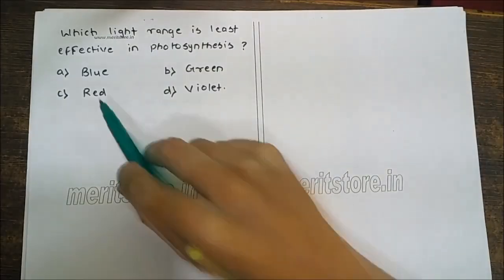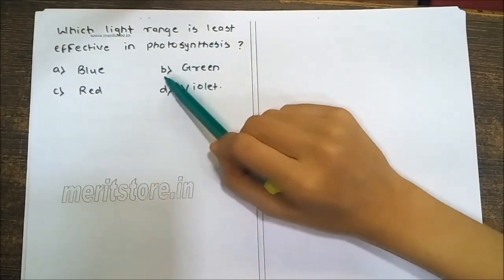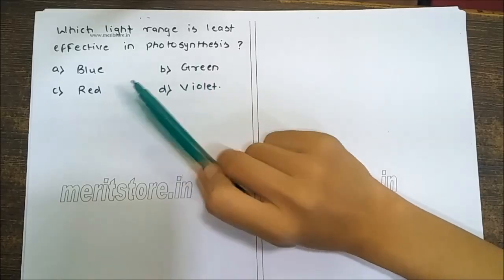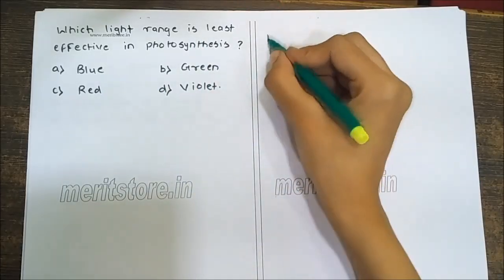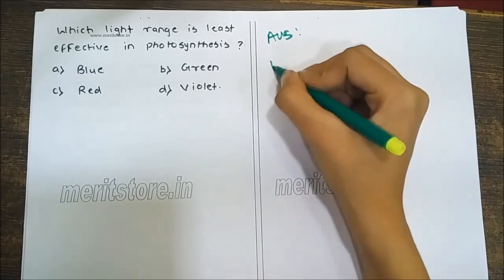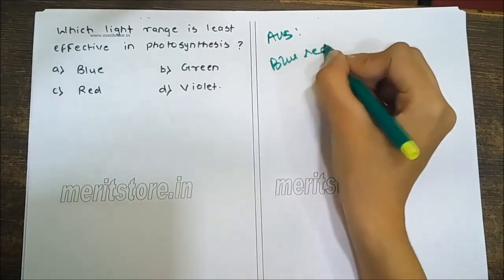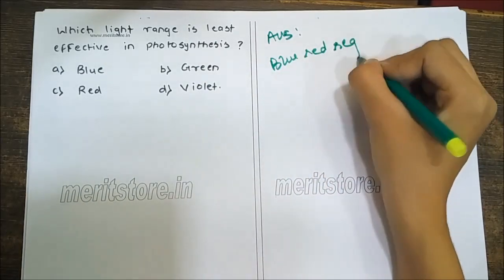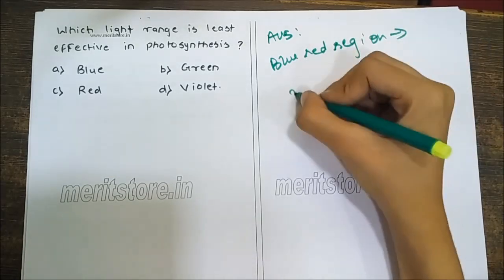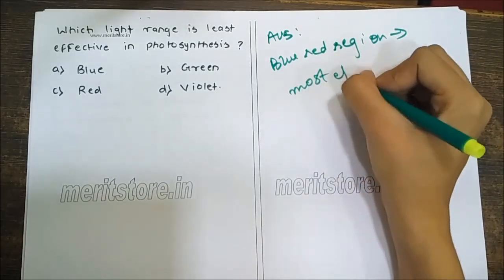Which light range is least effective in photosynthesis? Blue, green, red, violet. Answer: blue and red regions of the light spectrum are most effective in photosynthesis.